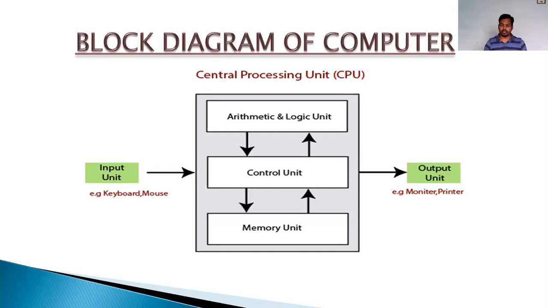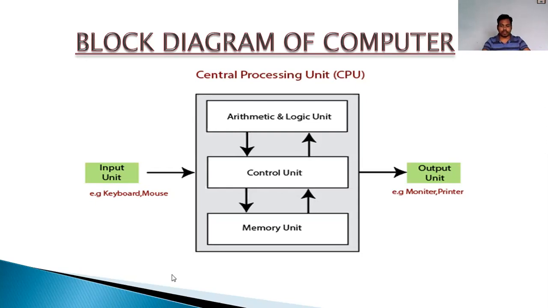So what are the input devices? Keyboard, mouse, and many others I will tell you. And what are the output devices? Monitor, printer, and in the middle there is the CPU, the processor, the microprocessor, which performs all the processes. From the computer's point of view, if I am a computer, I am taking instructions from the user, processing them, and giving the output back.